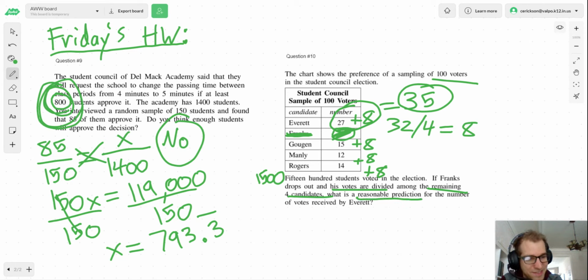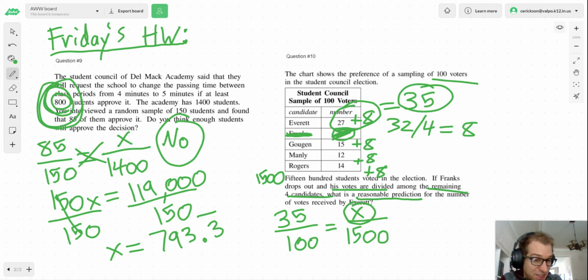It's not going to be exact, but it's a way to try and predict what's going to happen here. So 35 over 100 for our sample is equal to, and then we're going to figure out, when we're talking about the whole vote, which is the 1,500 students, how many is he going to then get? So at this point, you cross multiply, solve it, get your answer, plug it in.